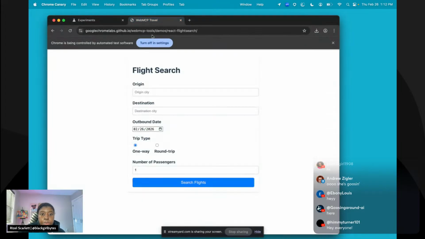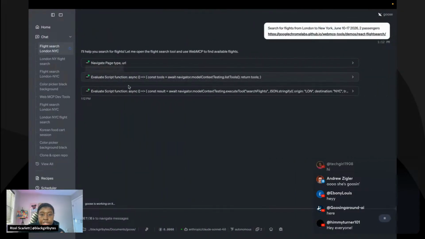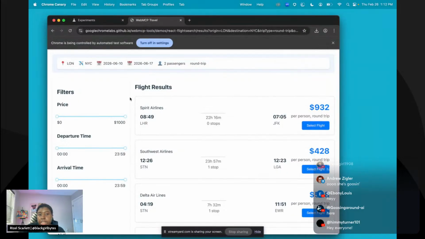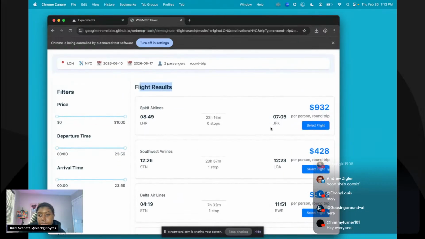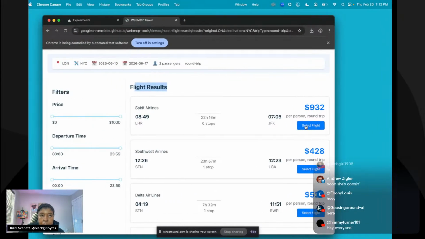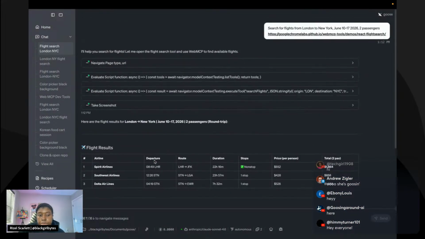And so now it opened it up in this tab, and it should be going through the stuff that it needs to. So it's trying to execute the script right now. And here it is. It literally went straight to the flights that it needed to go to. Obviously, again, this is not a real site with real data, but it was able to navigate it in that one shot. And it gave me some best prices, blah, blah, blah.